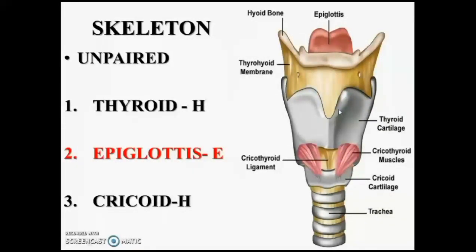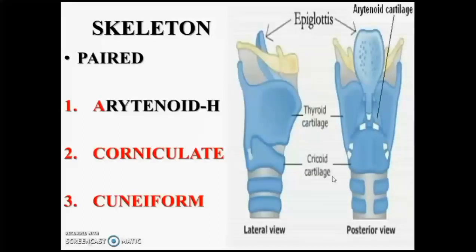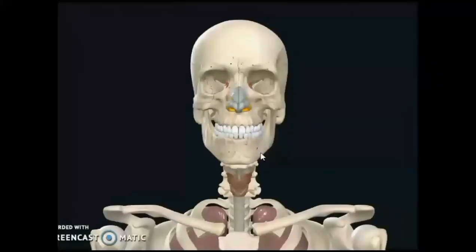Among these, thyroid and cricoid are hyaline in nature. They are hyaline type, whereas epiglottis is elastic fibrocartilage. Among the paired, the apex of the arytenoid is elastic, whereas the remaining is hyaline. Corniculate and cuneiform are elastic in nature, and you can see the corniculate and cuneiform mainly act as props for holding the membranes of the larynx.